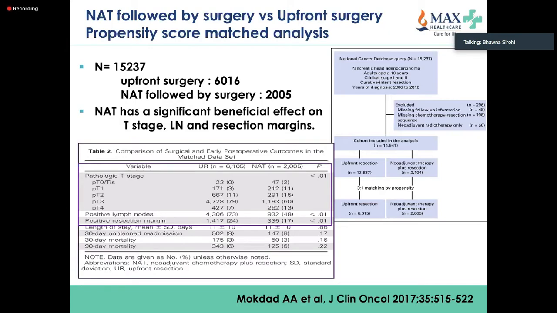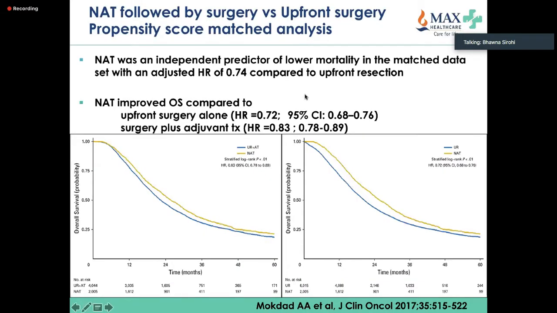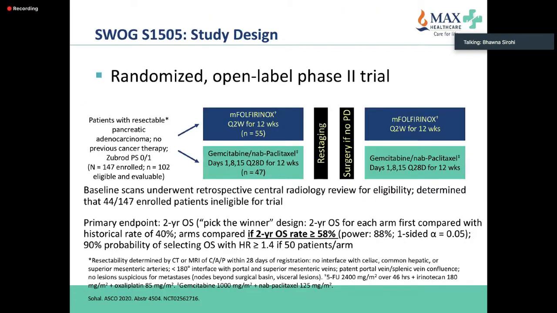Again, another propensity score matched analysis also showed that neoadjuvant therapy has significant downstaging on T stage, the lymph node stage, and the resection margins. And I think it would be good if you read some of these papers, which will convince you to consider neoadjuvant therapy in most of your patients. Another paper again showed that it improved overall survival compared to surgery alone versus surgery plus adjuvant therapy.